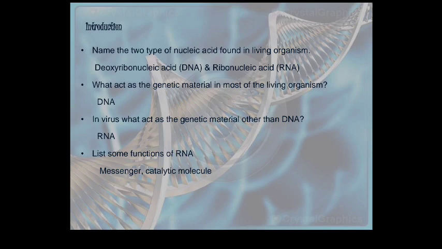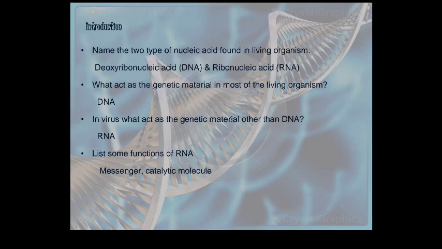Firstly, introduction. What are the two types of nucleic acid which are found in living organisms? DNA and RNA. DNA means deoxyribonucleic acid and RNA means ribonucleic acid.